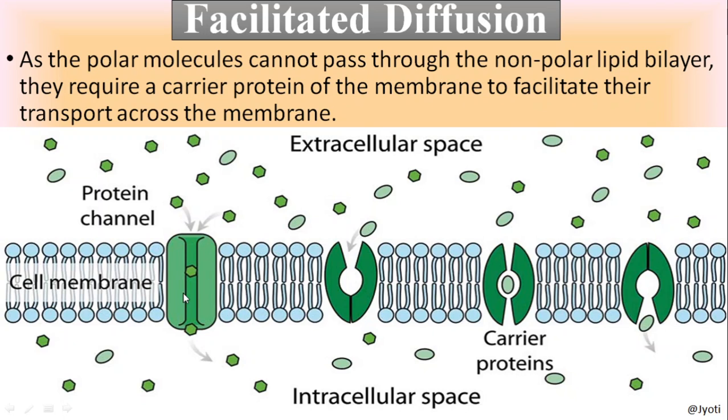So this is how the diffusion process is facilitated by the protein channel and the carrier protein. The protein channel never moves within the membrane, but the carrier protein can move and can release the solute particle that they have trapped from outer space or extracellular space, and they transfer it to the intracellular space.